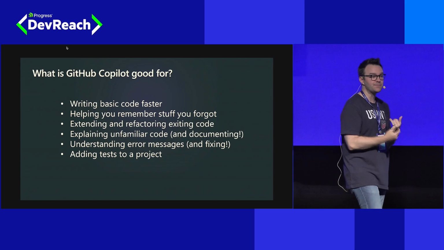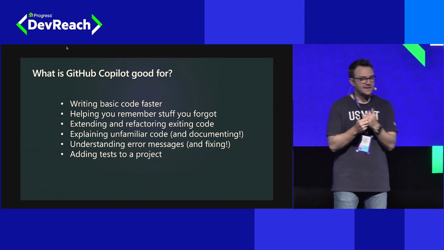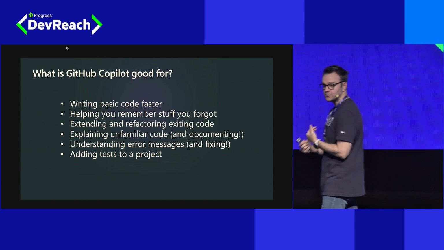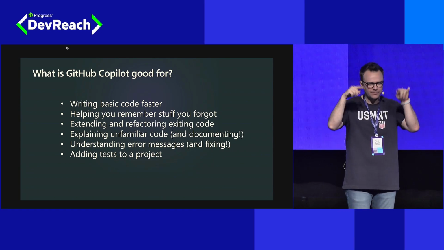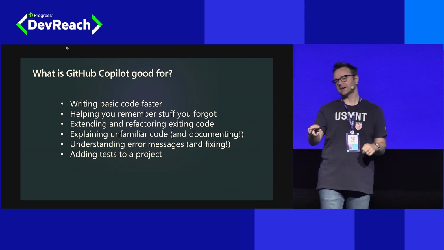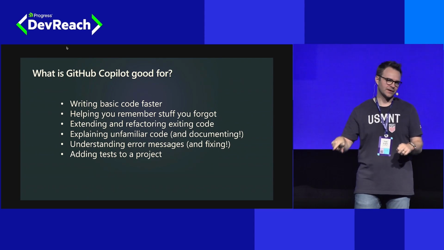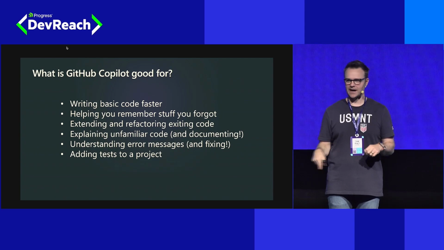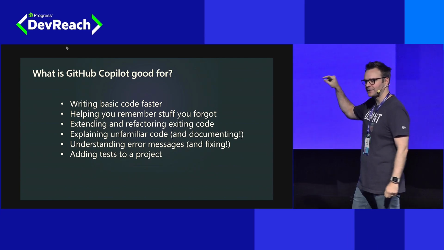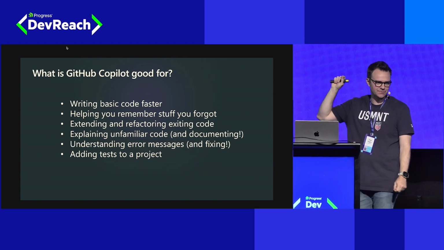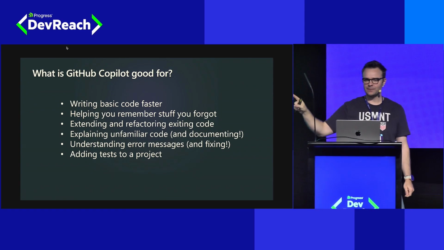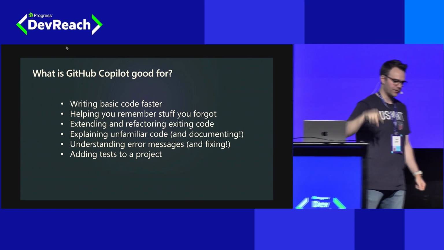It can help us remember stuff we forgot. In fact, I find that GitHub Copilot's even better for an experienced developer than a brand new developer, because you need to be able to recognize that doesn't look right and go back and correct it, or say, yep, that's the thing, I remember that. I just forgot it, or I didn't want to go Google search, find this on Stack Overflow, copy paste, bring it over. It's perfect for those little API endpoints or those CSS class names or whatever it may be that you kind of know, but you don't really remember 100%. GitHub Copilot can do that for you now.